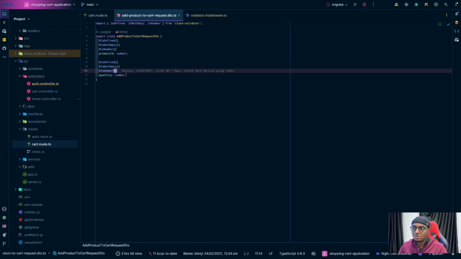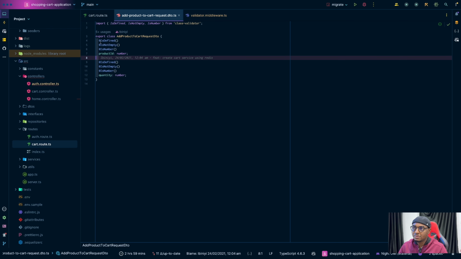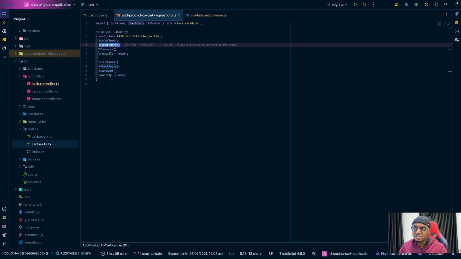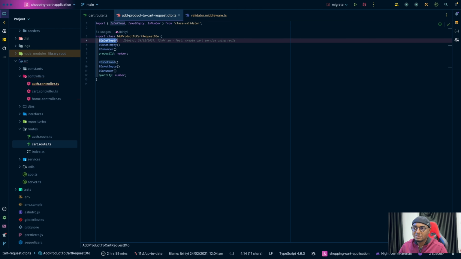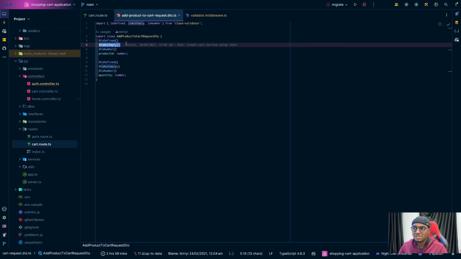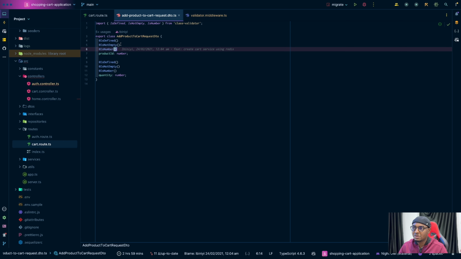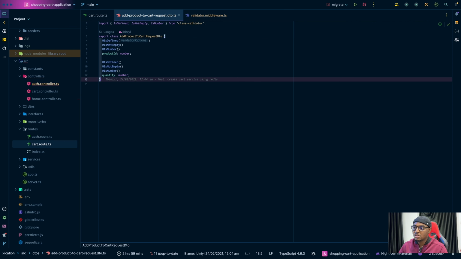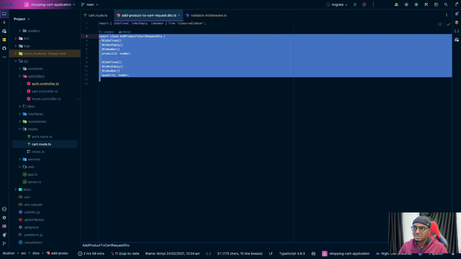You create a class and you make use of decorators, right? So you give it is defined, is not empty, is a number. If it's not defined, it shows an error. If it's empty, it shows an error. If it's not a number, it shows an error. And you can actually define the error messages, something like this, right? I didn't do that in this case, so I'm just going to leave it. So that's how class validator works, basically.